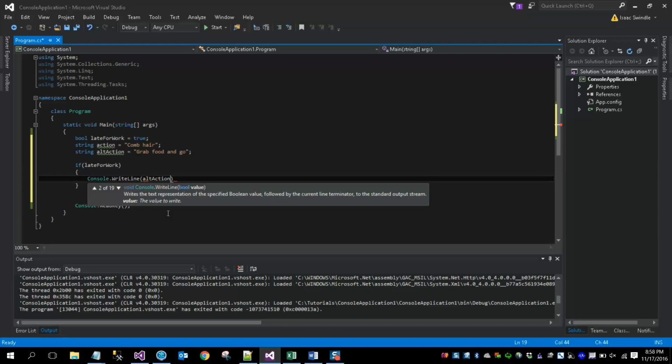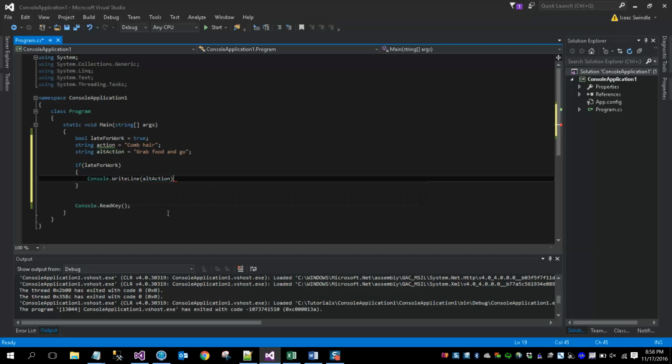If I hit Tab, it fills it in for me. And that's one of the ways that I've actually been able to fill in some of these variables very quickly. I should have said that earlier, but let IntelliSense work for you. It can make you a lot more productive. Anyway, back to this. So if I'm late for work, then I will just grab food and go.